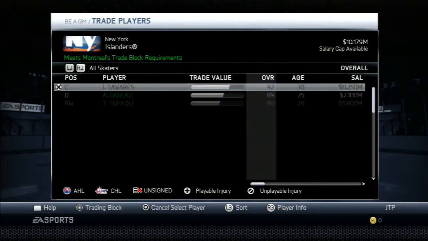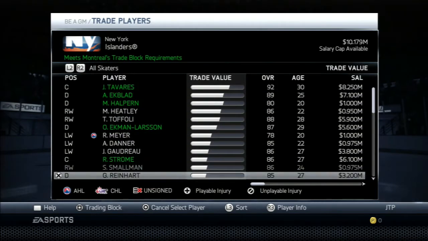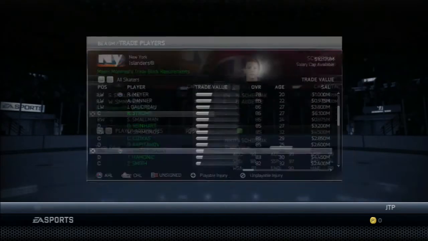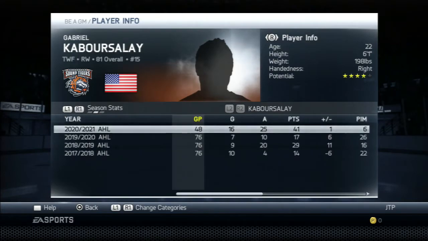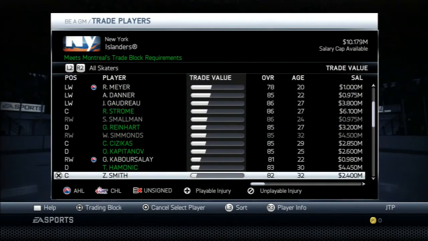Now, the thing is, who do we trade for that third liner? We're going to need a decent trade value going the other way. I think Gabor Soleil. Or is he that two-way forward? No, he's that two-way forward. Actually, he could be that two-way forward. What am I saying? Yeah, he's not the greatest, but he could get it done. He's doing pretty well in the AHL. And Gabor Soleil could actually be that third line replacement. We might not even need to trade for him.